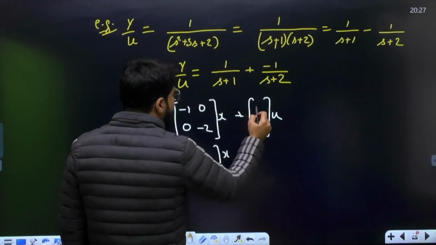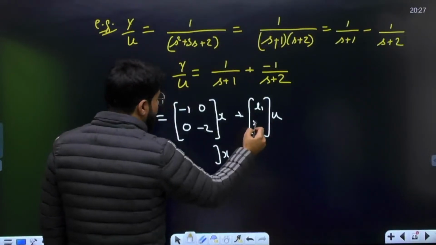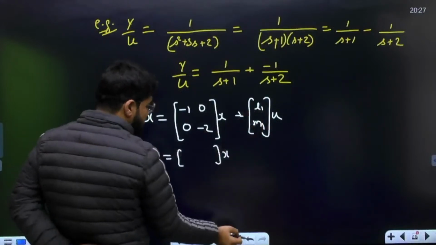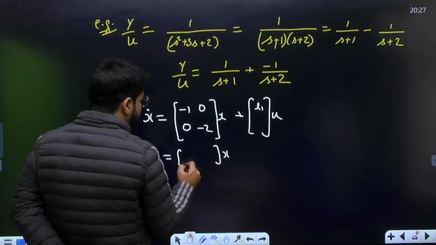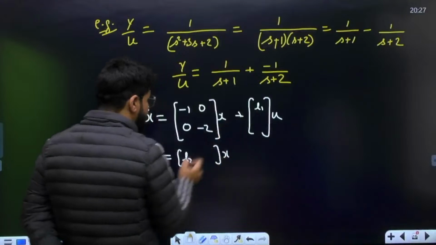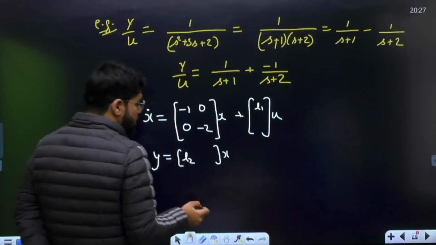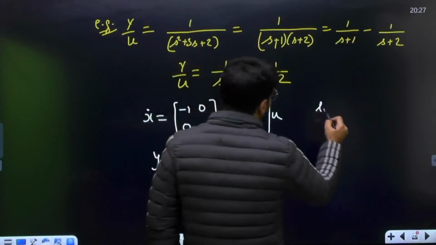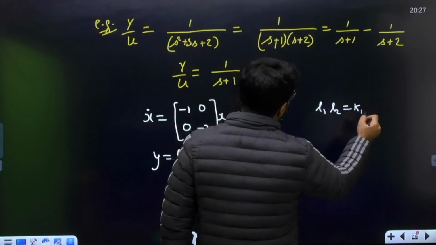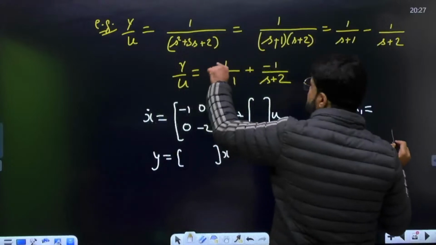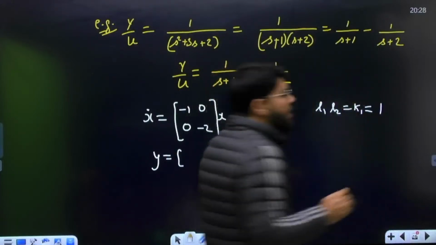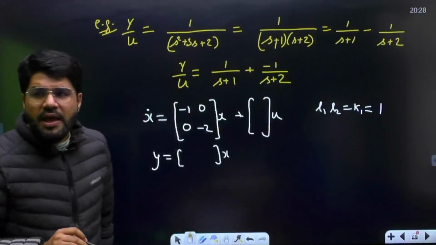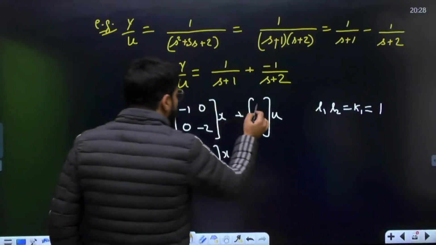Here normally we write L1 and M1, L2, M2. What should be the product of L1 and L2? The product of L1, L2 should be equal to K1. And what is the first partial fraction coefficient? K1 is 1. So L1 into L2 should be 1, and you can take both of them as 1, 1.